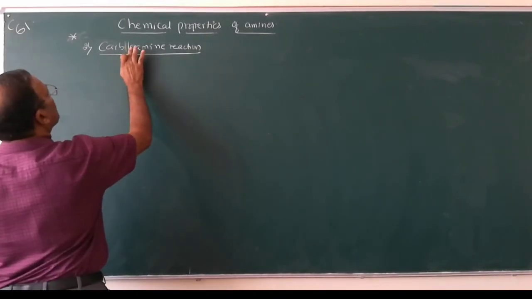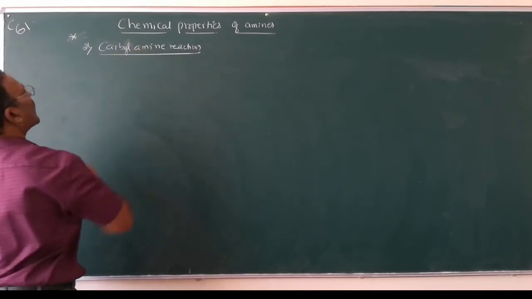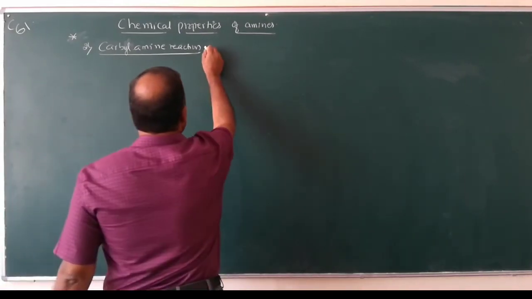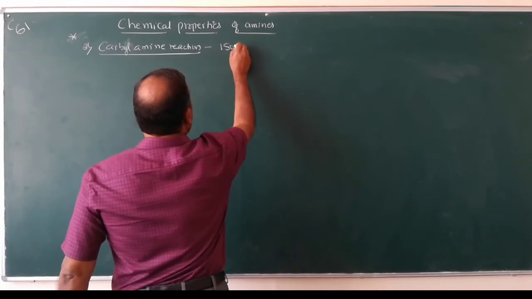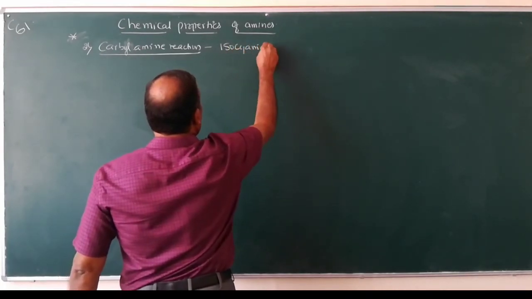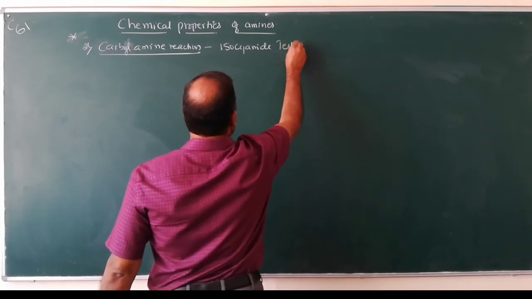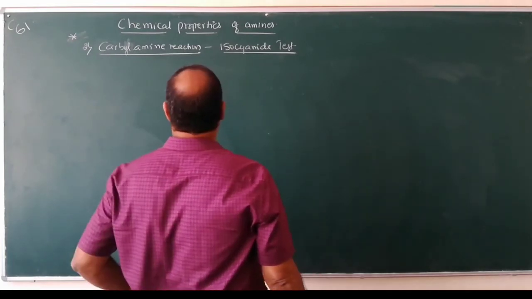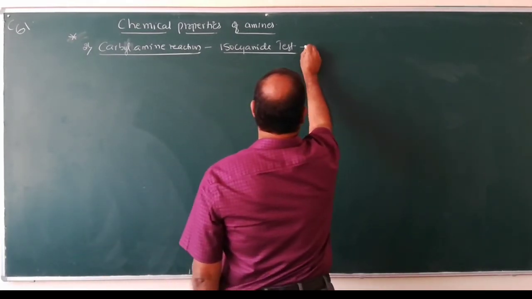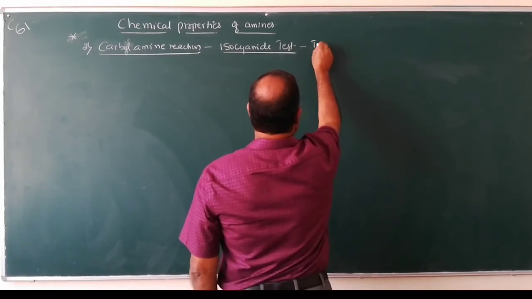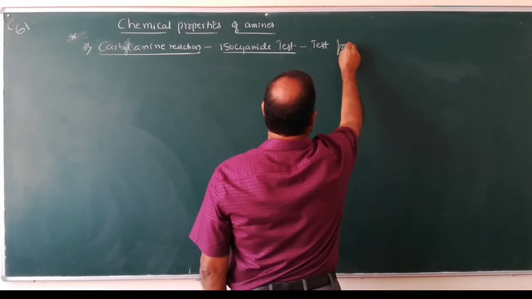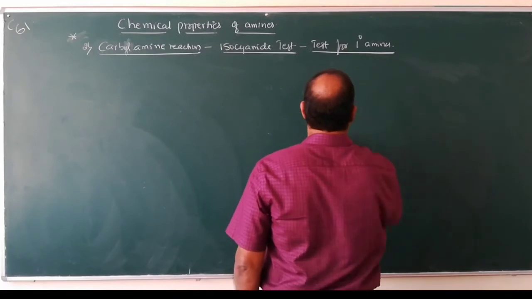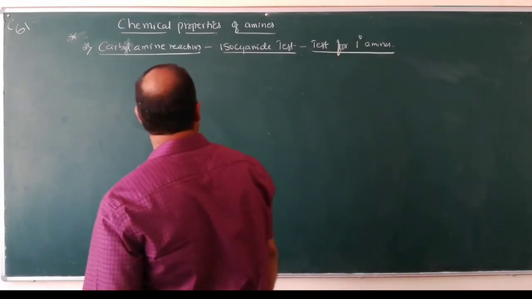This is also called the isocyanide test. So this carbylamine reaction is used as a test for primary amines.